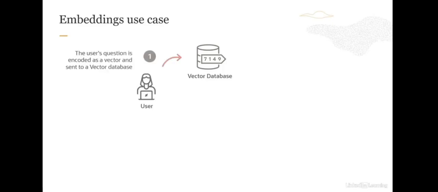And the way it works is, let's say you have a user who has some question which cannot be answered by the LLM. Maybe it's related to your customer support calls or something. So the user question is encoded as a vector and sent to the vector database.